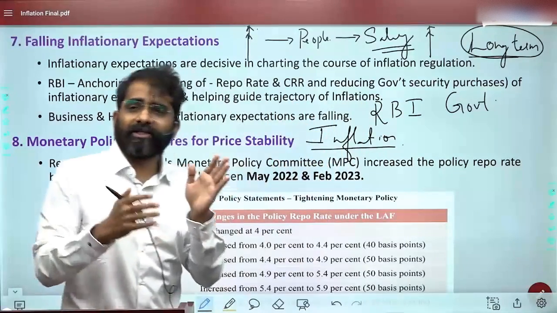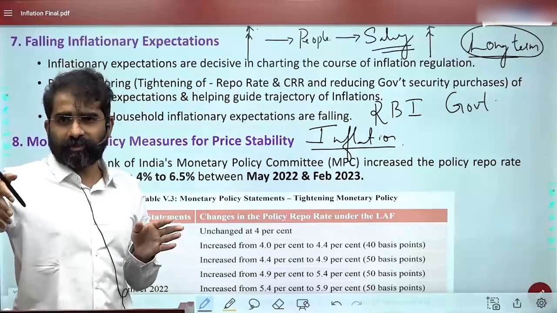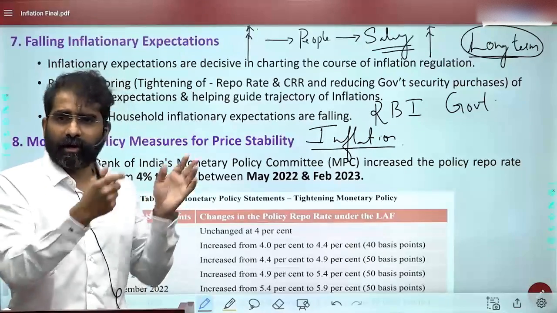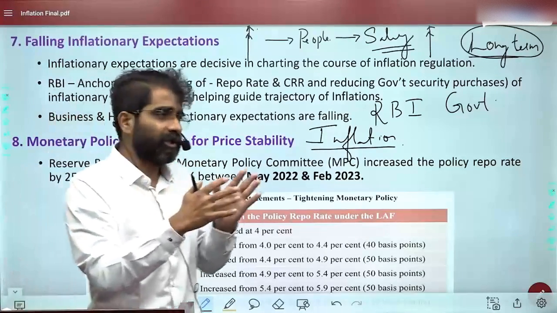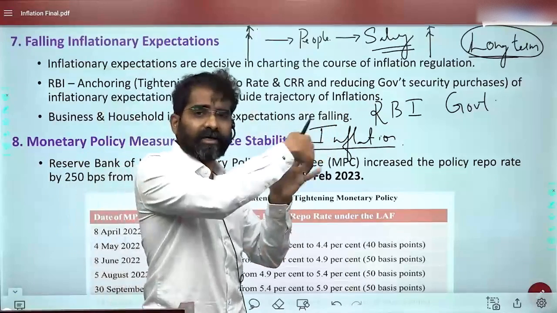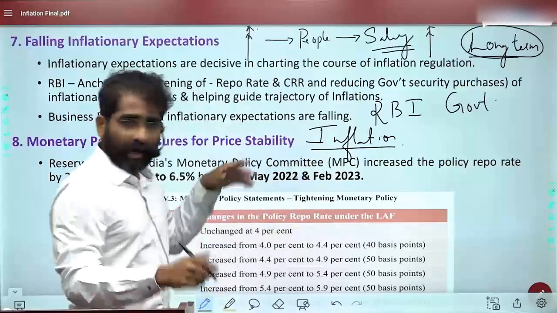Now de-anchoring means you do not have trust in the institutions. So in the long term also, you believe that the Ukraine war inflation or RBI's policies will not be in a position to handle inflation, and you will not be in a position to reduce inflation. That is called de-anchored or de-anchoring. Are you able to get this?